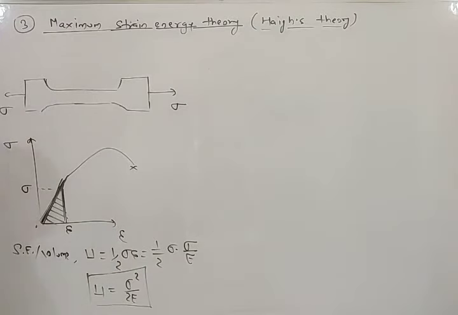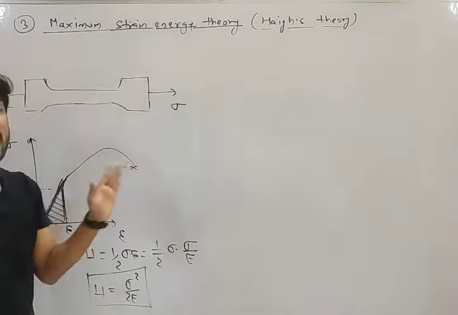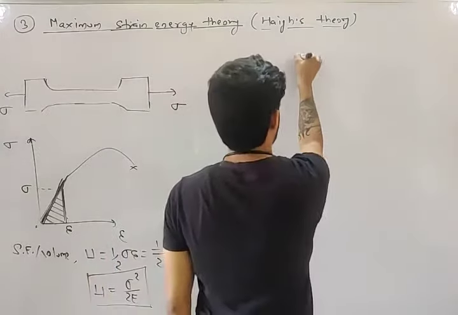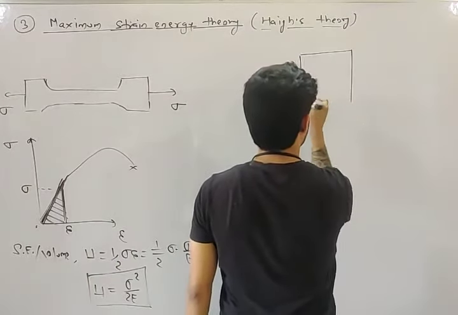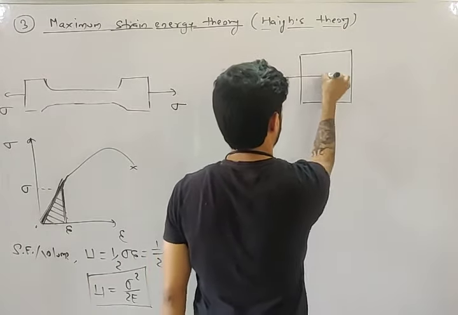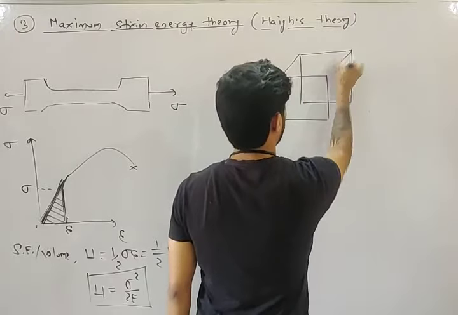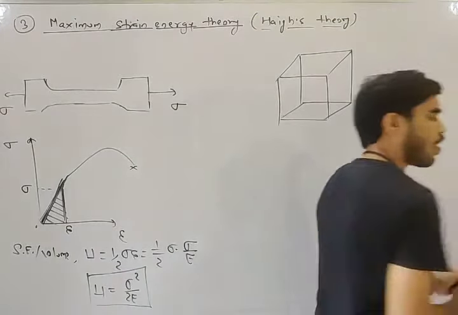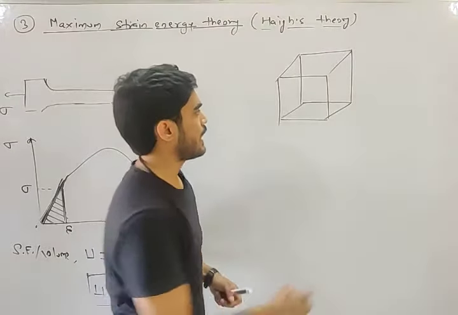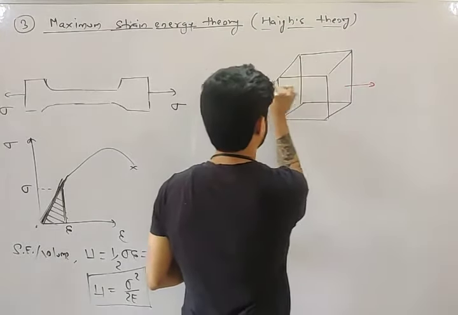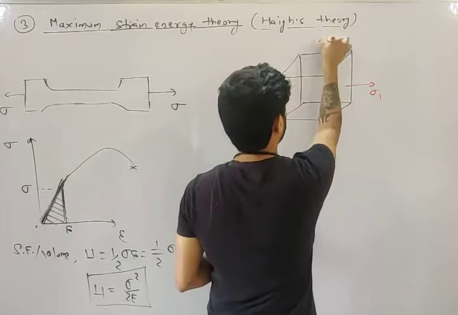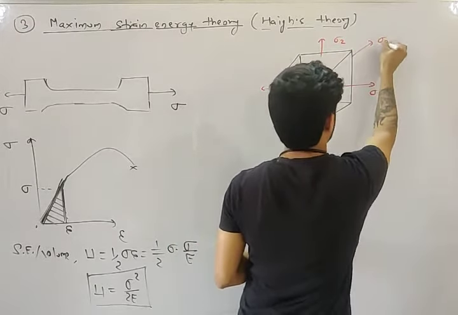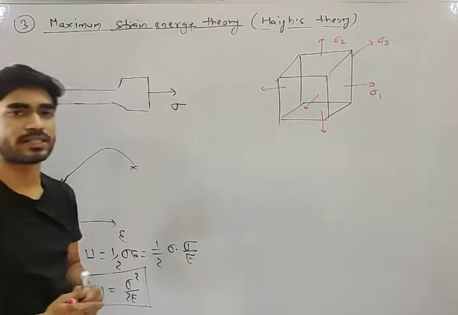But this is the strain energy in case of uniaxial load. There is only one load in one direction. But in case of multi-axial loading, let's say we have triaxial load, means the load is acting in all three directions, and let's say the principal stresses are sigma 1, sigma 2 and sigma 3.